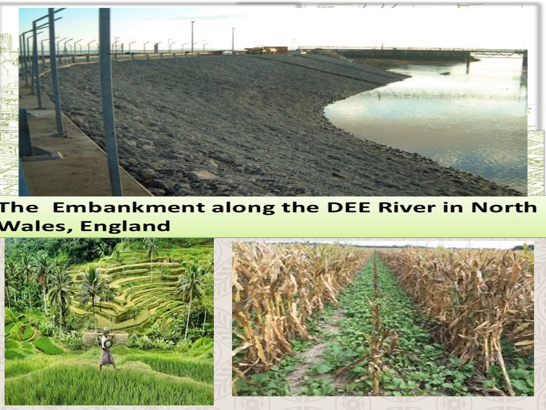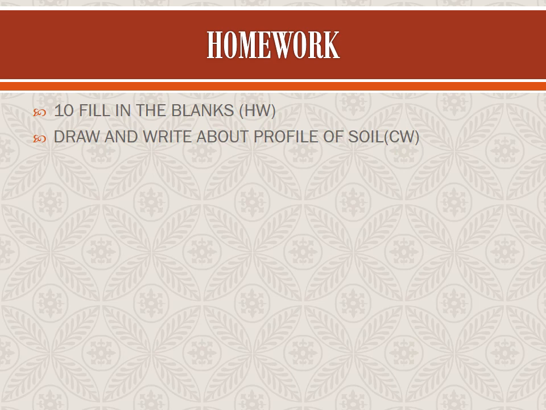Okay. Next, we have to see terrace farming. Terrace farming also prevents soil erosion. In terrace farming, a wall is made on the side of the mountain and plants are planted.